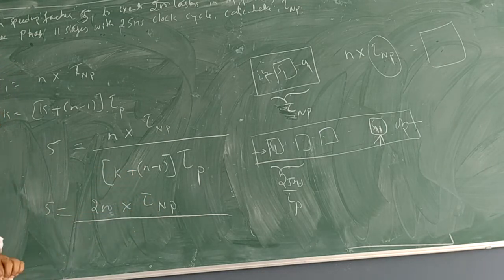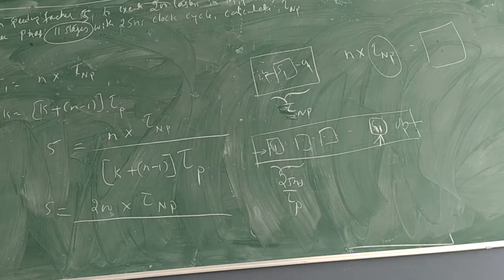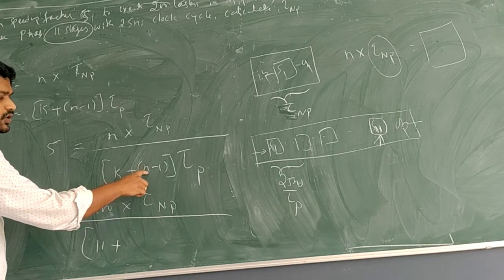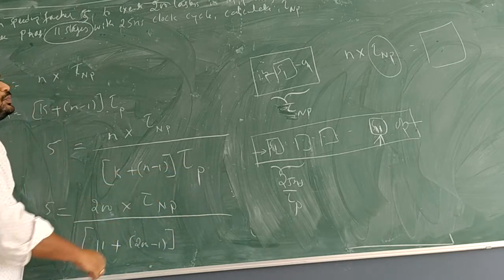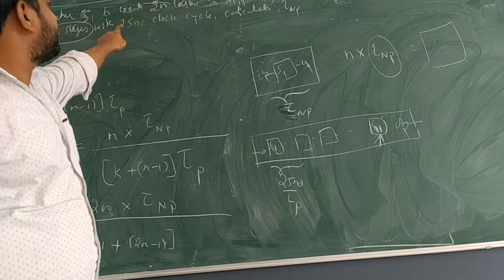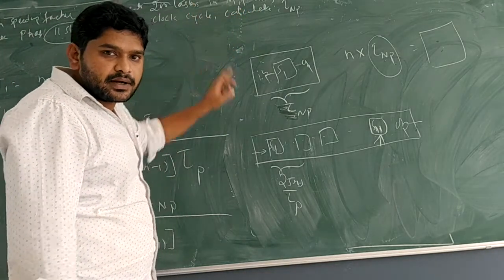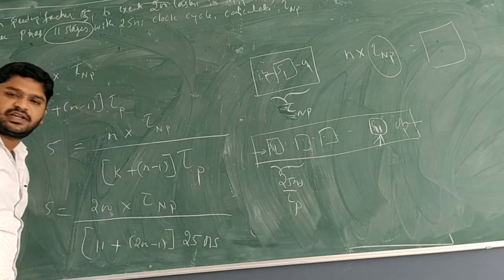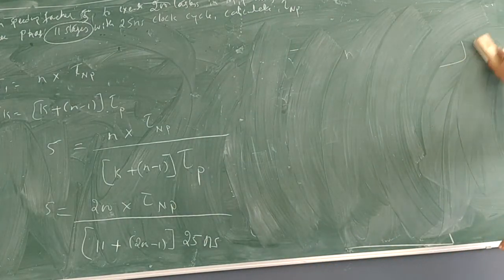So we have to go through this. Next, what is k? In the problem, there are 11 stages, so I substitute 11 plus the total number of tasks, 200 minus 1, times tau of p. They have given a 25 nanosecond clock cycle for the pipelined system, so tau of p is going to be 25 nanoseconds. Hope it is clear now. The problem given and what we have to calculate is clear.